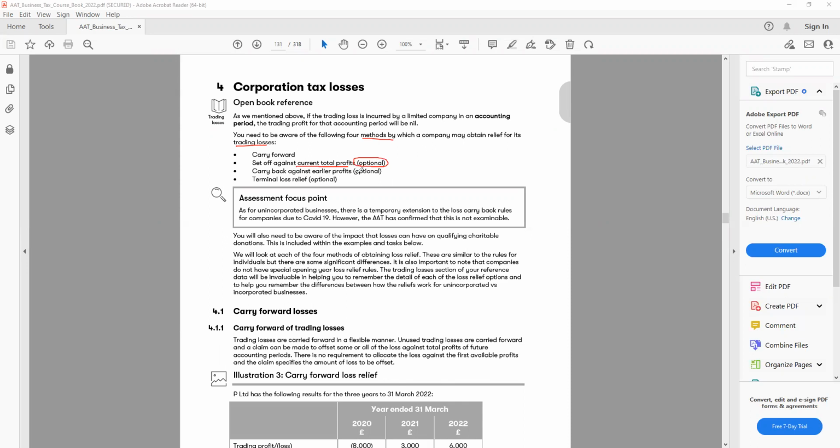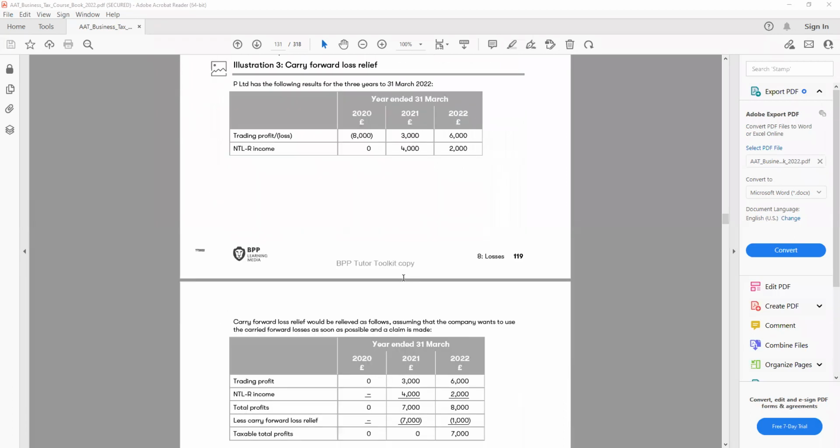Carry back is optional. Terminal loss is also optional. So only this one, carry forward, is automated, and the rest of the loss relief depends. If you would like to offset it, you can go for it. If not, then there is no problem for that. All right, let's have a look at an example. Hopefully you'll understand more from there.